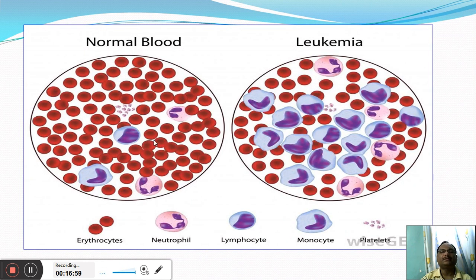So you can see this figure, which differentiates the normal blood cells and the blood cells of a leukemic person. In the blood of normal persons, the number of WBCs is comparatively less, and these WBCs have normal function and normal morphology. But in the blood of leukemia patients, the number of WBCs is drastically increased, and such WBCs are abnormal or immature and they are not functioning properly. That means in these persons the defense mechanism is very weak.